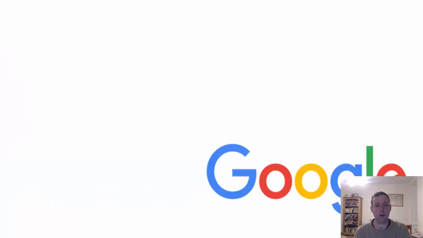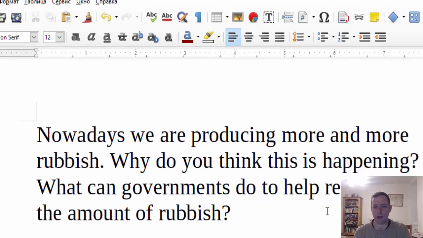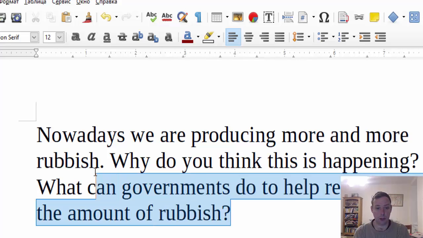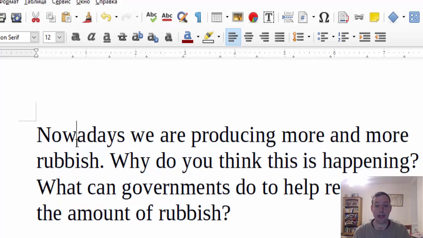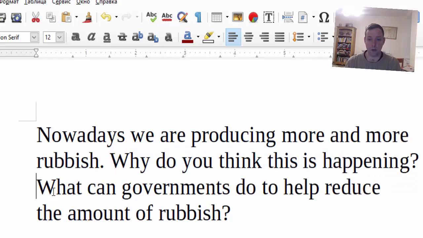The exam task we're looking at is this one here. It was sent to me by a student, I don't know where it's from. It goes: nowadays we are producing more and more rubbish. Why do you think this is happening? What can governments do to help reduce the amount of rubbish?